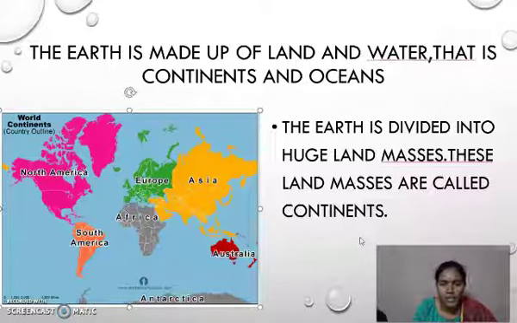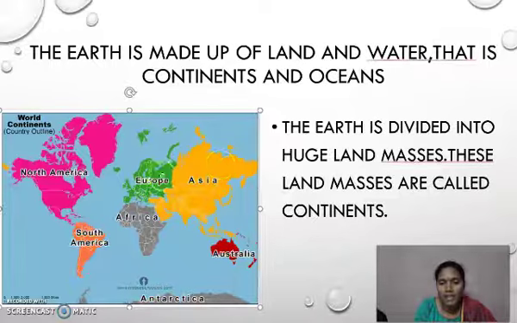So how many continents do we have? Please count with me. 1, North America; 2, South America; 3, Europe; 4, Africa; 5, Asia; 6, Australia; 7, Antarctica. How many continents do we have now? 7 continents. You know what? Which is the bigger one in this?